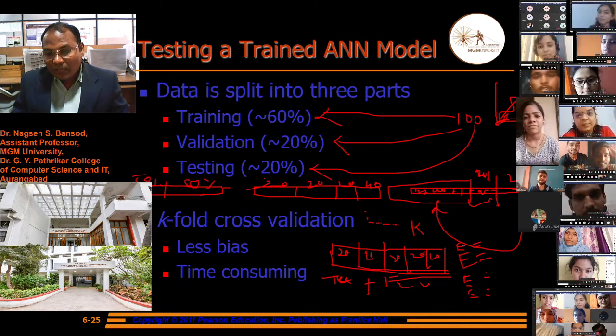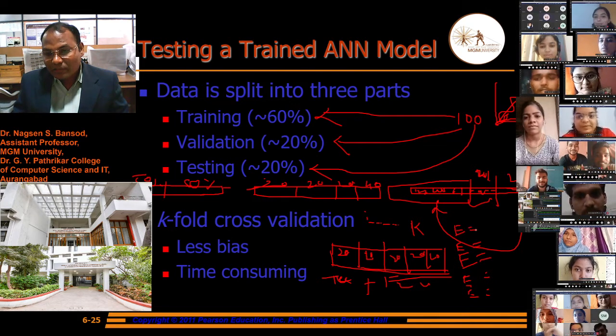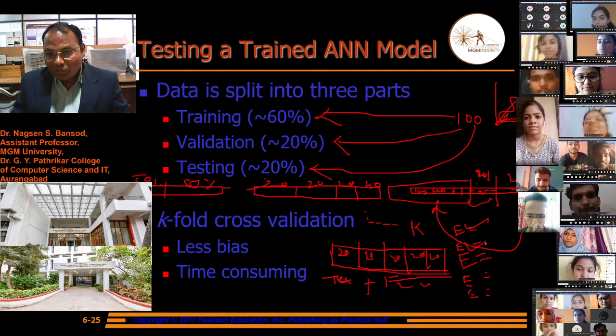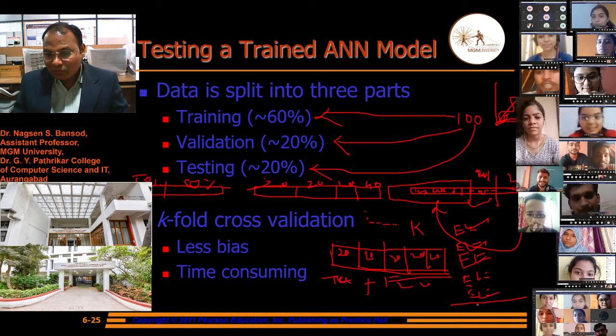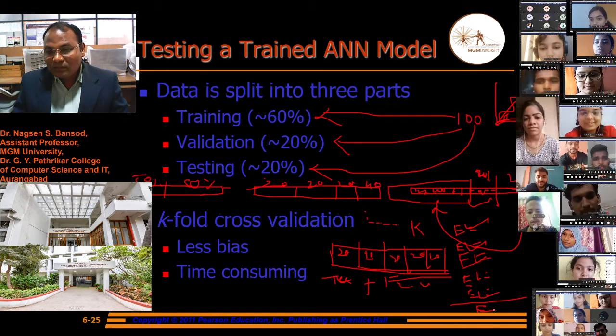After that we take the mean of these errors, 1 2 3 4 and 5, and finally we get the result.